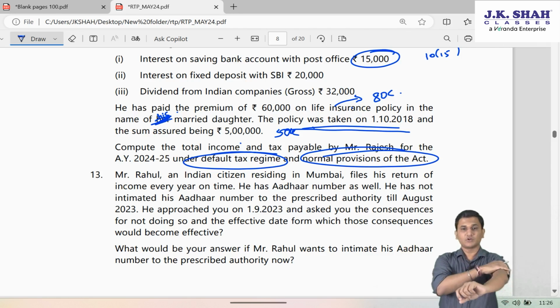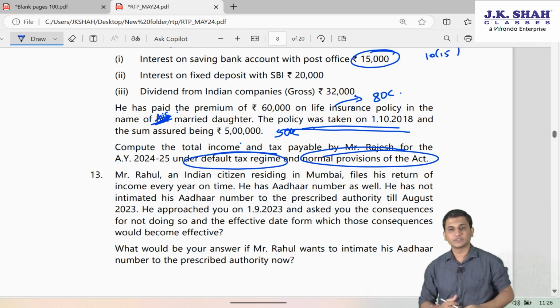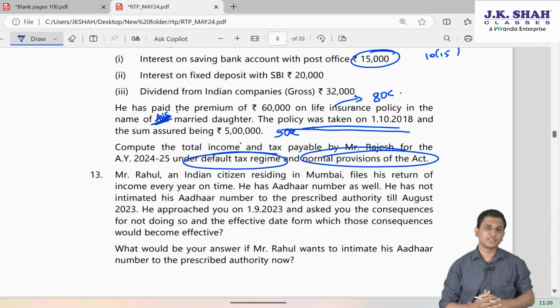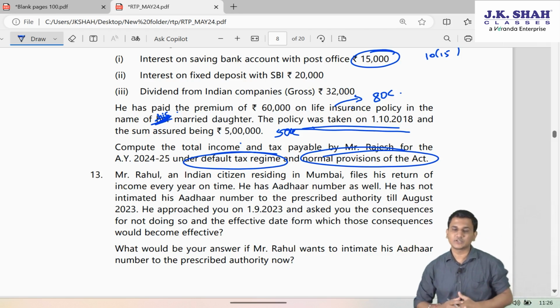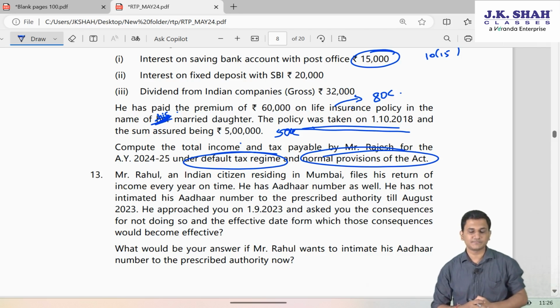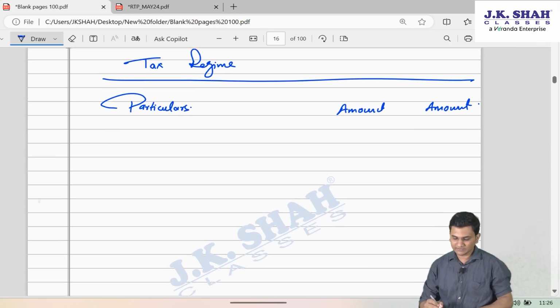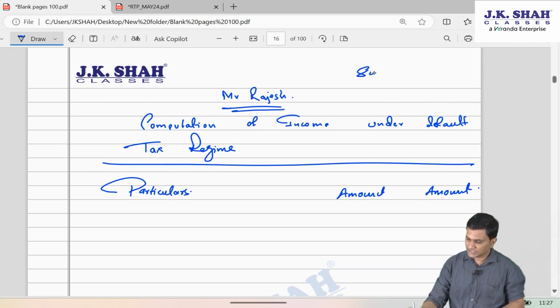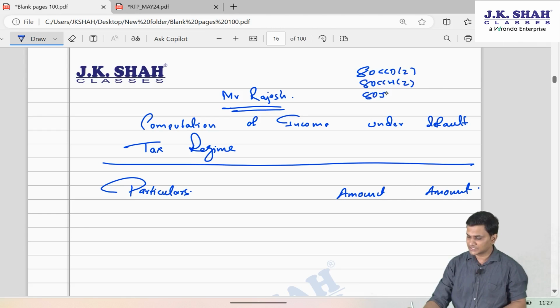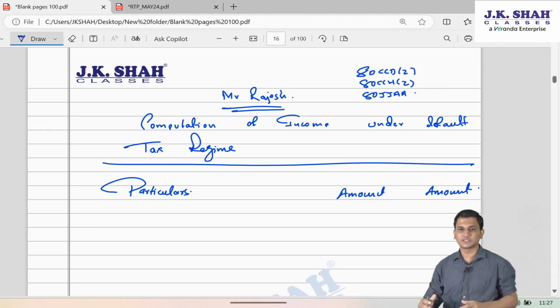Friends, total income always refers to net total income. Net total income is always gross total income minus deductions under chapter 6A to the extent they are allowed under default regime. And I told you yesterday itself that the default tax regime allows 80CCD subsection 2, 80CCH subsection 2 and 80JJAA. However, none of them are there in this question.